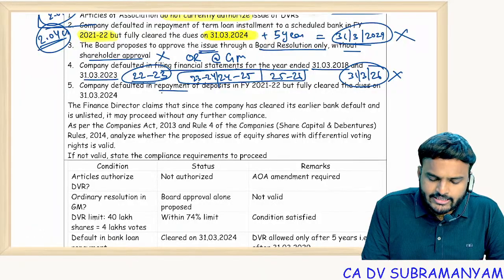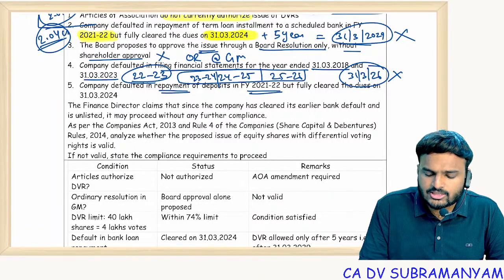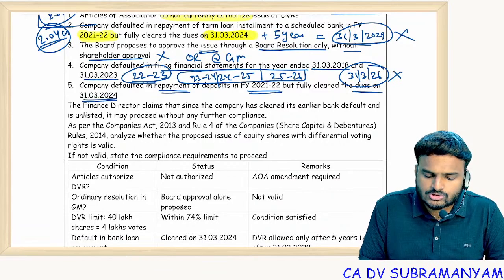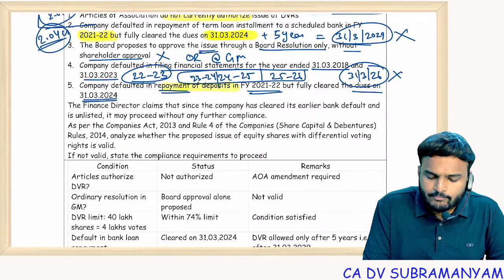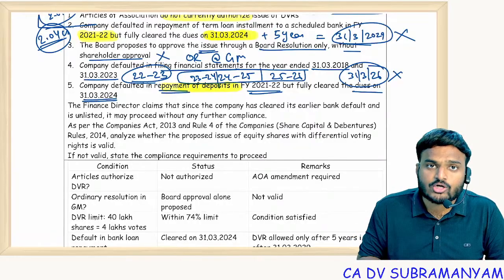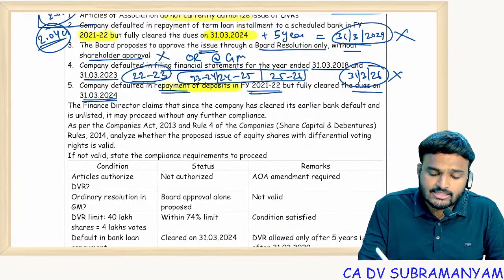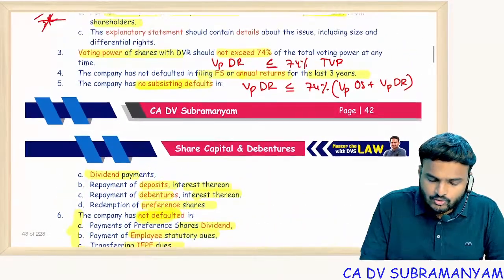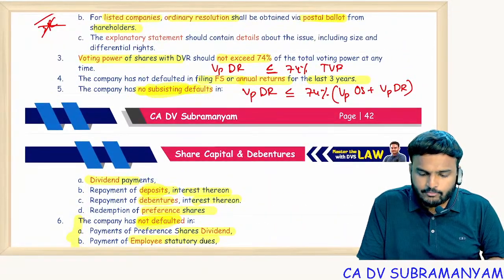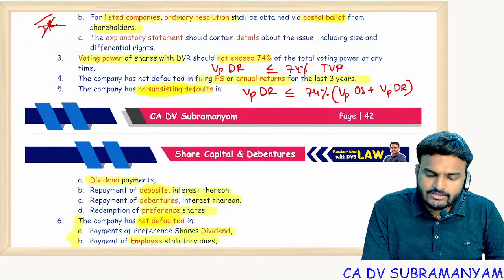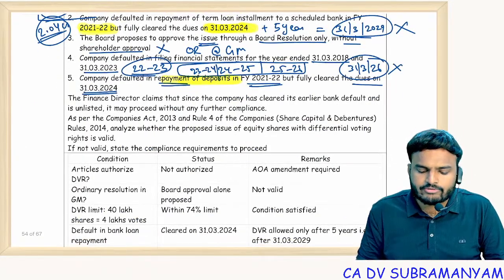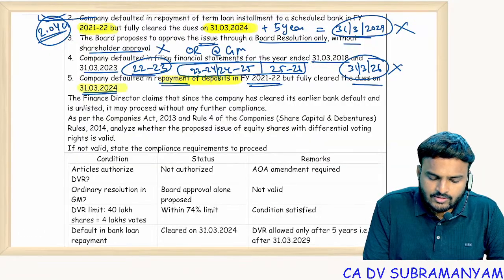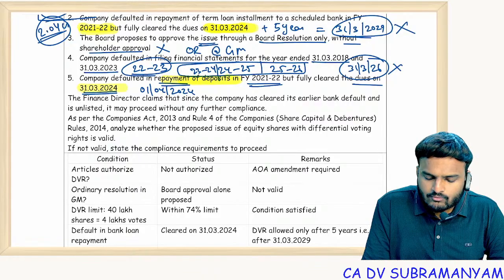Company defaulted in repayment of deposits in financial year 21-22 but fully cleared the dues on 31st March 2024. See, repayment of deposits is covered under subsisting defaults. You can see here, no subsisting default for deposits. That means upon rectification you can proceed with issue of equity shares with the differential rights. Okay, so that means from 1st April 2024 onwards allowed.